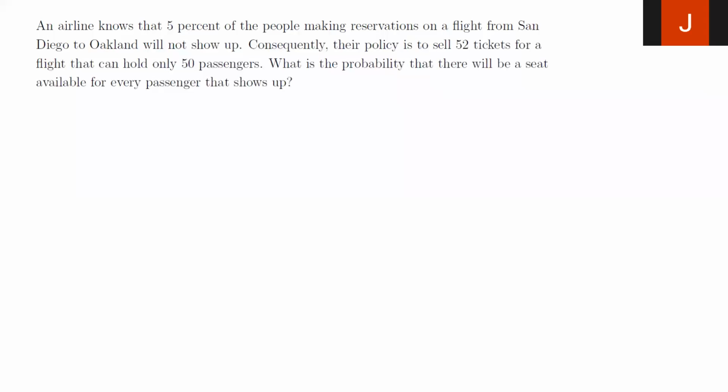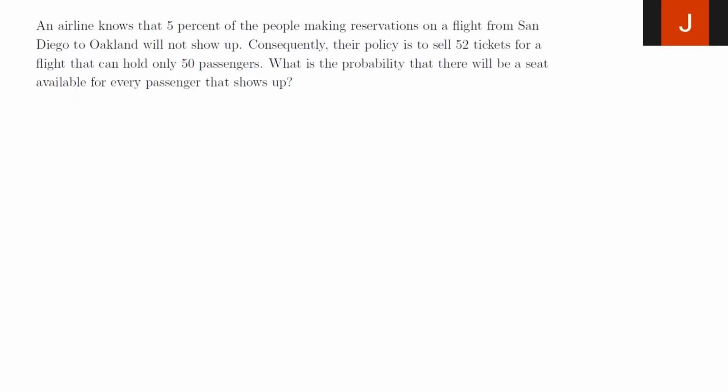In this problem, an airline knows that 5% of the people making reservations on a flight from San Diego to Oakland will not show up. Consequently, their policy is to sell 52 tickets for a flight that can hold only 50 passengers. What's the probability that there will be a seat available for every passenger that shows up?